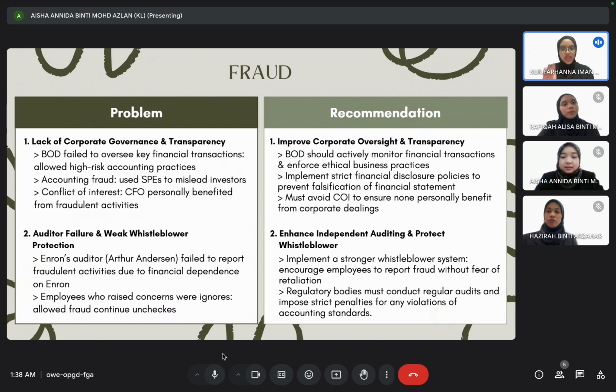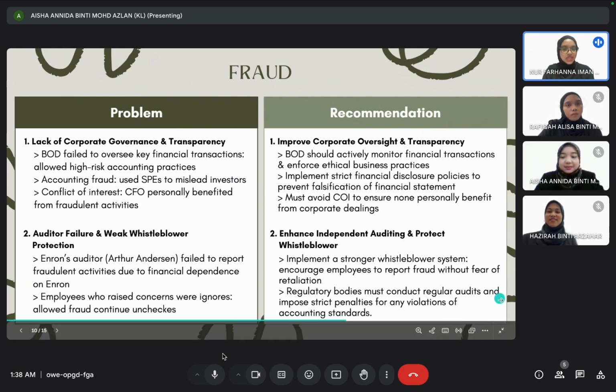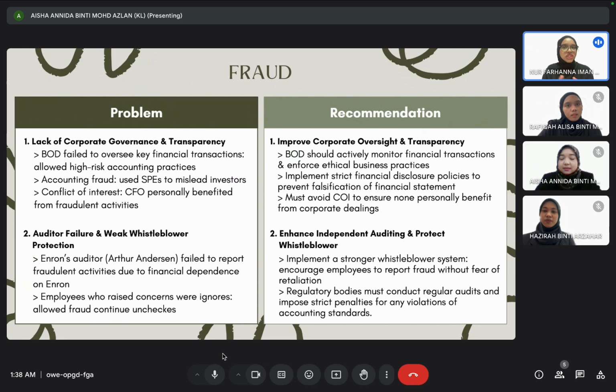The next problem is auditor failure and weak whistleblower protections. Enron's auditor, named Arthur Andersen, failed to report fraudulent activities due to financial dependence on Enron, and the employees who raised concerns were ignored, which allowed fraud to continue unchecked.